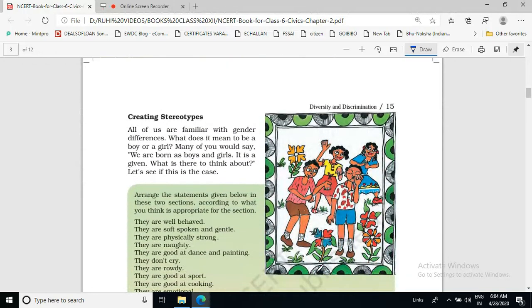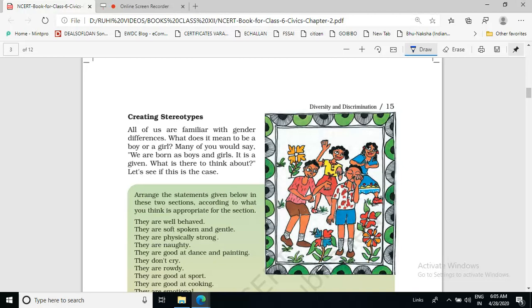Now, we have understood what prejudice is. These are related terms: stereotypes. What is a stereotype? Creating stereotypes. All of us are familiar with gender differences. What does it mean to be a boy or a girl? Many of you would say we are born as boys and girls. It is a given. What is there to think about? Let us see if this is the case. So, we are going to understand stereotypes through gender differences.